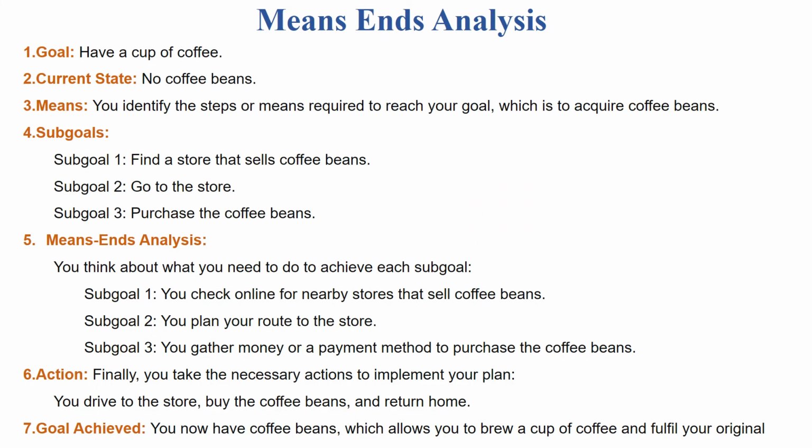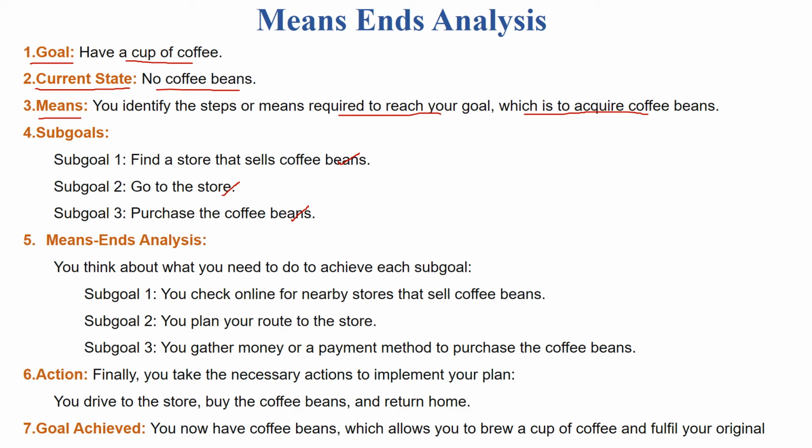This is a very simple and beautiful example for the means ends analysis. The goal is to have a cup of coffee. The current state is that there are no coffee beans, and how do we find the means? The difference is we need to reach the goal, which is to acquire coffee beans. There are some sub goals defined for this. One, you need to find a store that is selling coffee beans. We need to go there and purchase.